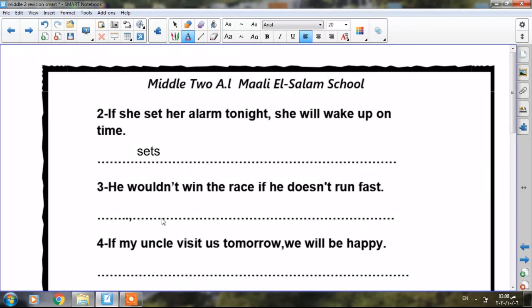Okay, number 3, he wouldn't win the race if he doesn't run fast. It's possible for him, as we said before, it's possible for him to win the race if he runs fast. So, he will not win the race if he doesn't run fast. Okay?